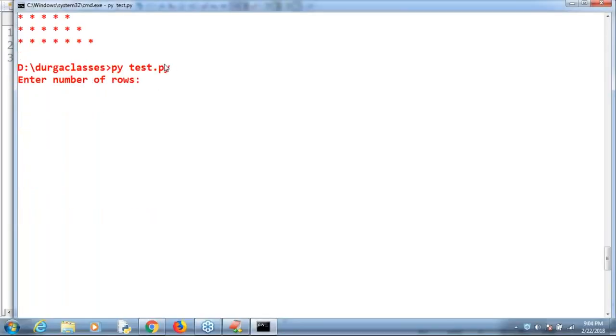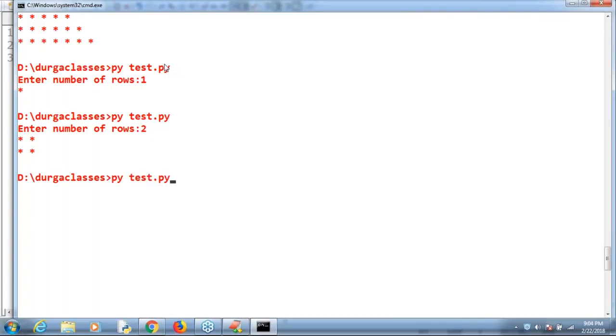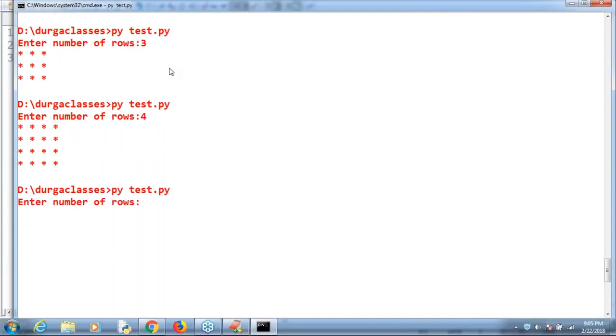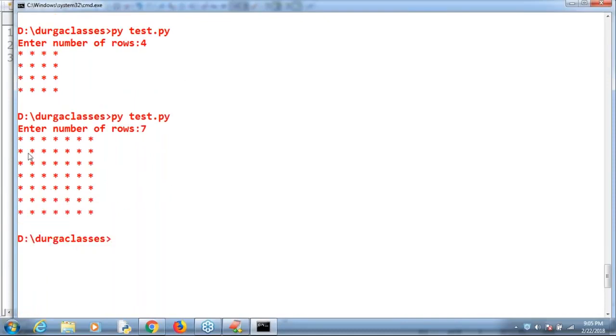Enter number of rows: 1. One star, perfectly it's working. Enter number of rows: 2. 2 times it's going to print. Enter number of rows: 3. Perfectly. Enter number of rows: 4. Enter number of rows: 7. Can you please observe? 7 rows, 7 columns. Every time we are going to print star.